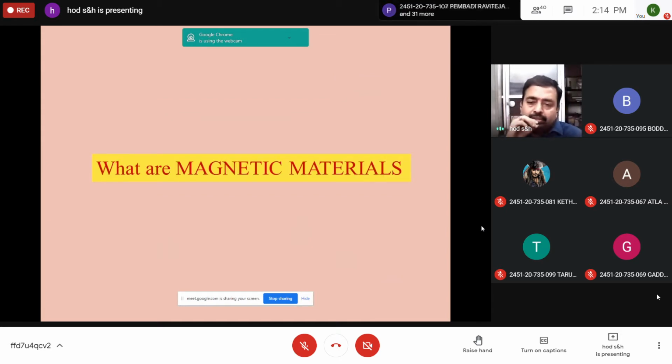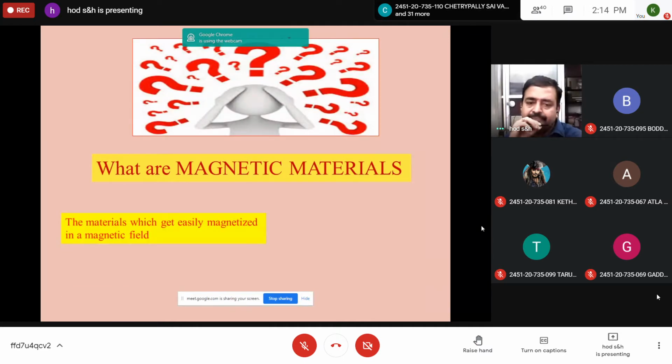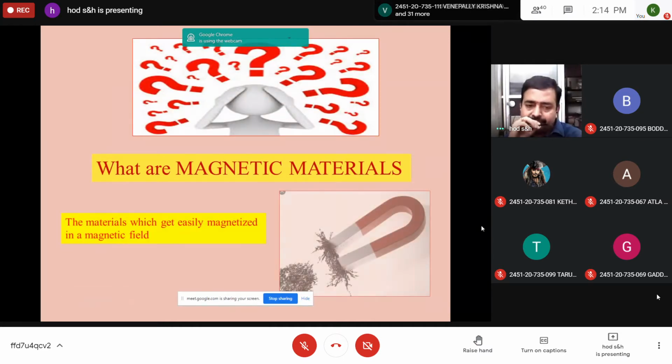What are magnetic materials? You gave many answers. The most genuine answer is the property of attracting substances with some force. Materials which get easily magnetized in a magnetic field are called magnetic materials, like iron. If you move a magnet towards an iron piece, the iron piece is immediately attracted towards the magnet.